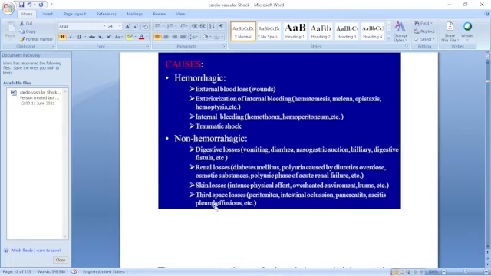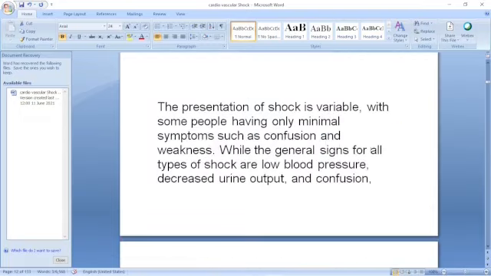Then the fluid loss in the body cavities, that is peritonitis, intestinal occlusion. In the peritoneum, a lot of fluid collects because of the inflammation. Intestinal occlusion, pancreatitis, ascites, pleural effusion. They are the non-hemorrhagic causes.